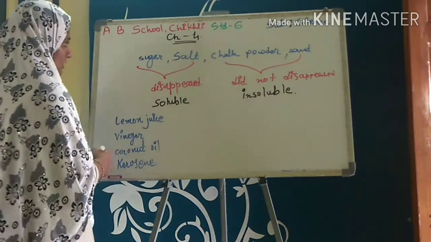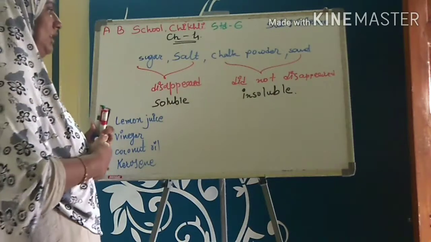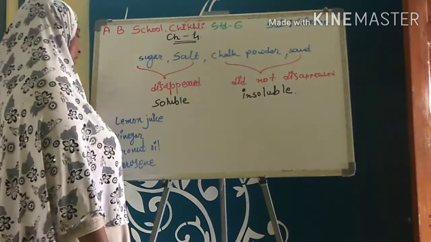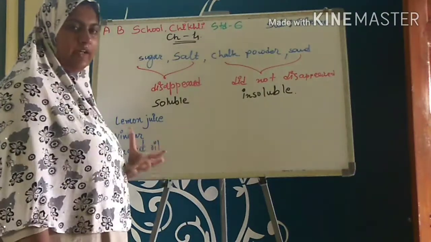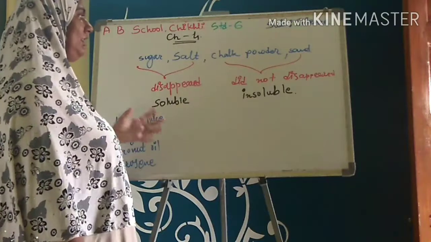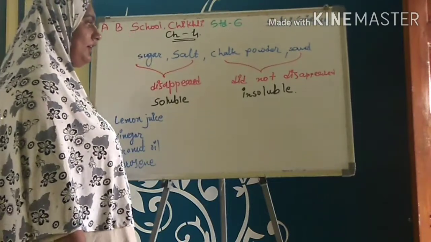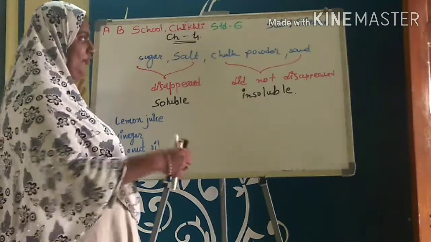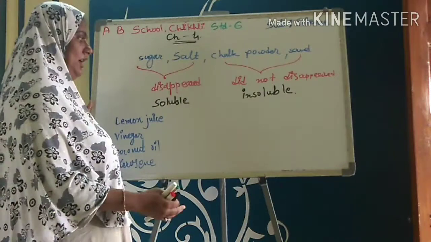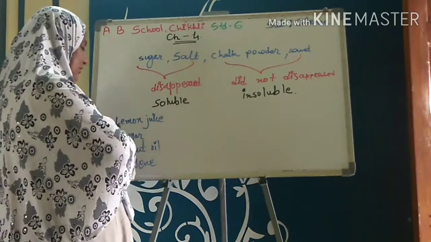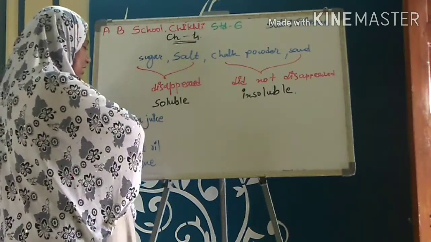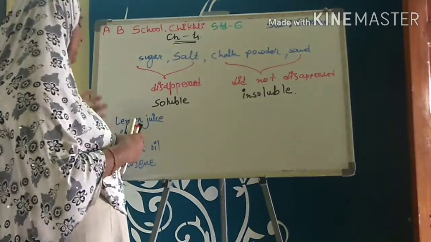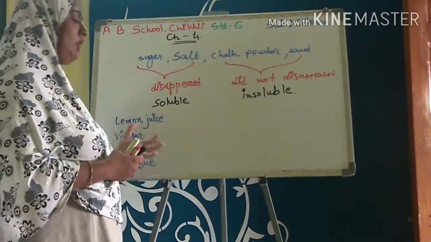Same as with solid substances, we took containers, plastic or glass, in which we added the water, and then we mixed all these liquid substances in different containers. After some time we observed that some of them easily mixed with water and some of them did not easily mix with water.